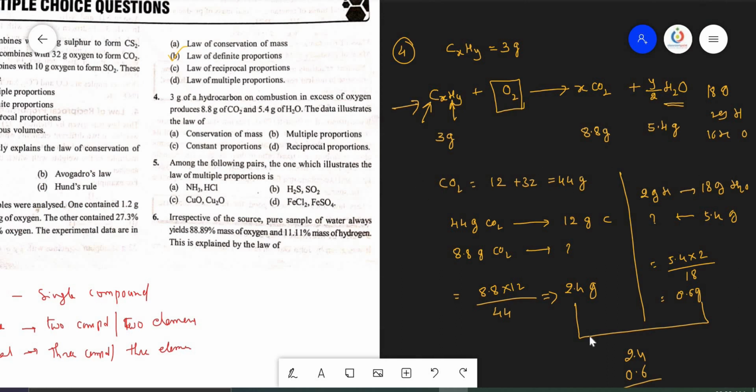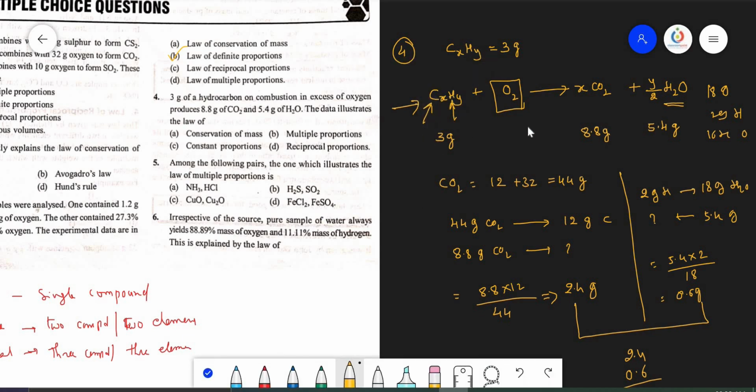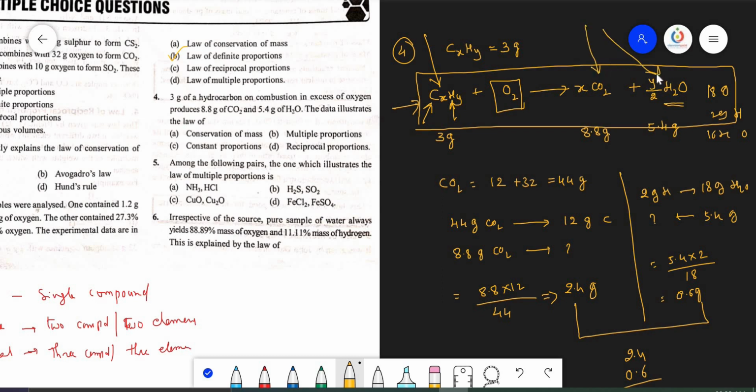So simply, without doing the entire calculation, whenever a reaction is given like this, it is about the law of conservation of mass, because here we don't know what hydrocarbon is present. The formula of the hydrocarbon was not given. They simply said that carbon dioxide and H2O are formed.